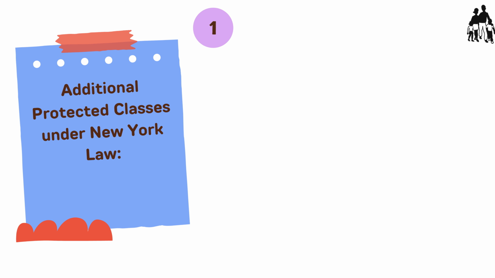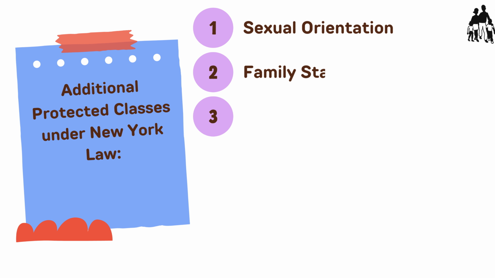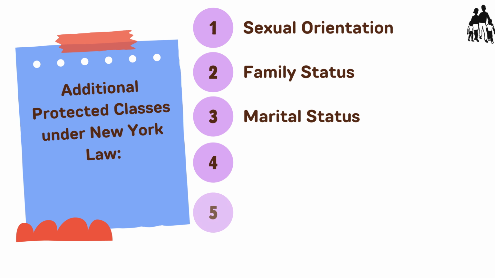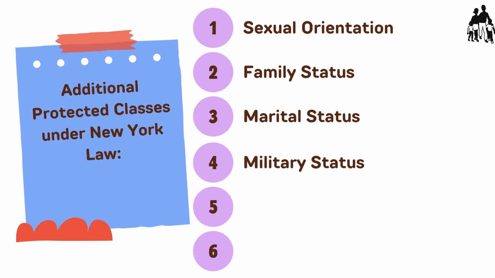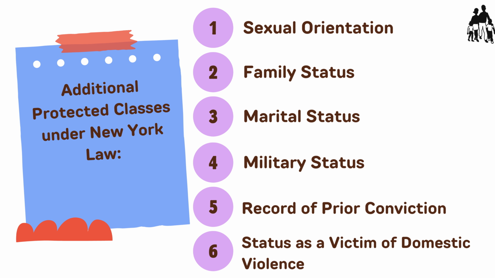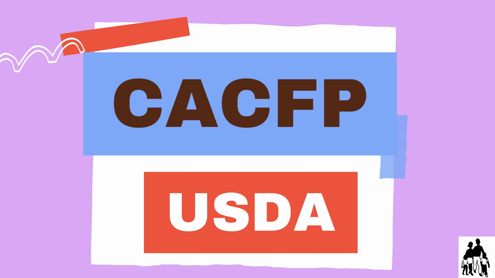Additional protected classes, under New York law: sexual orientation, family status and marital status, military status, record of prior conviction, status as a victim of domestic violence.